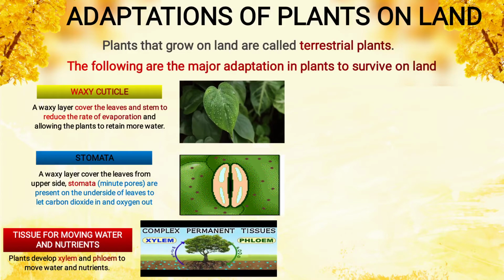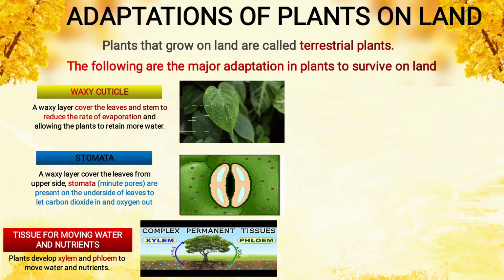The xylem will. Now you see the arrow mark, it is showing water. It takes minerals also. So with the help of xylem, water and minerals are transported to different parts of the plant. Now on the right side, the arrow mark is showing green food. Now where is food made? We know that in the leaves food is made.